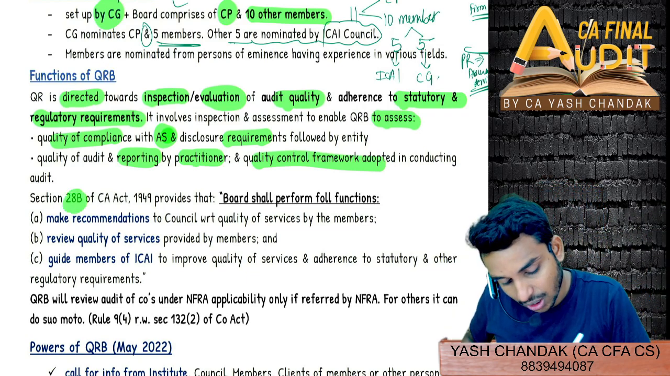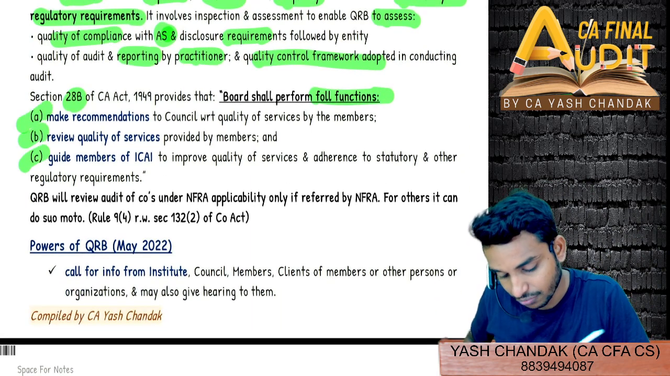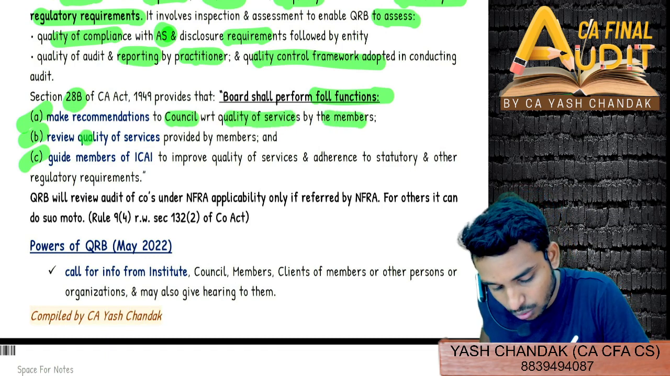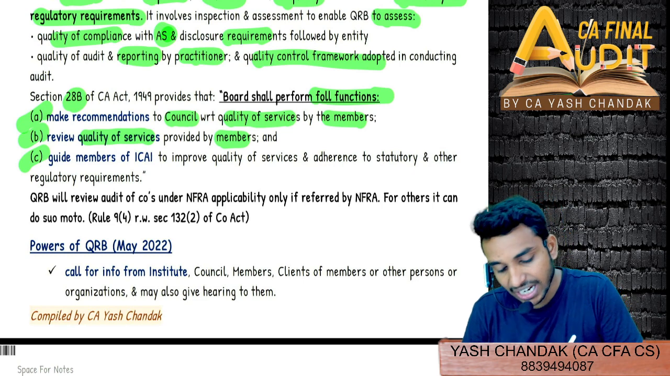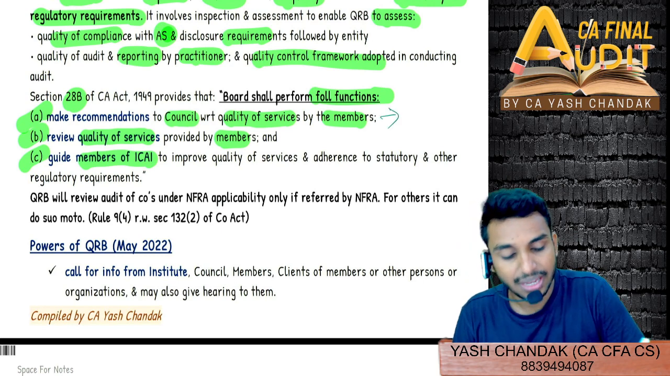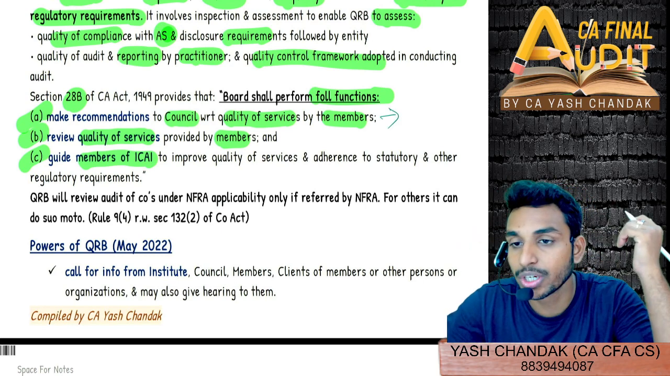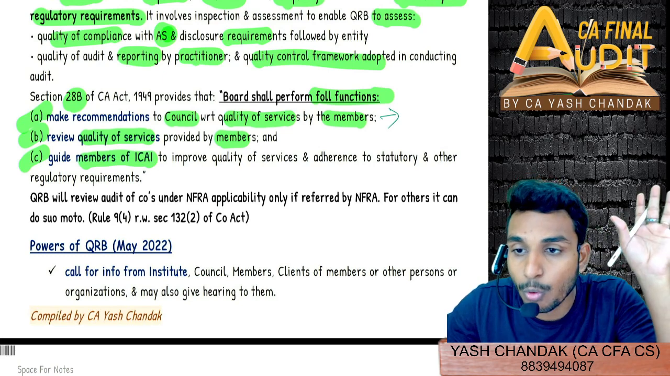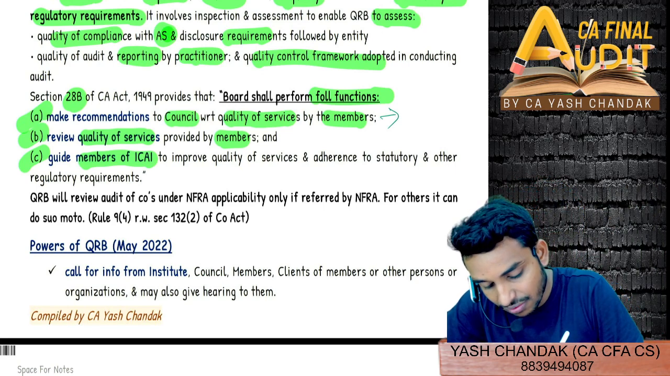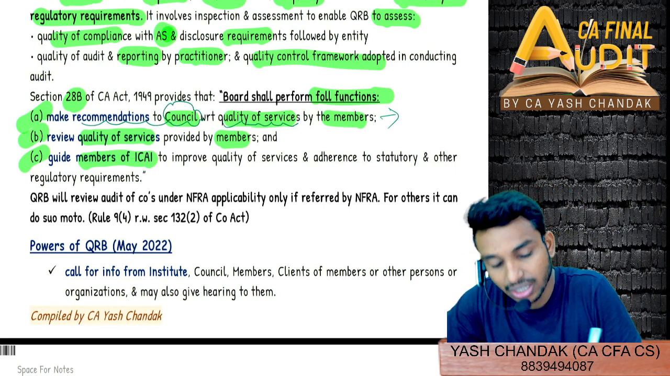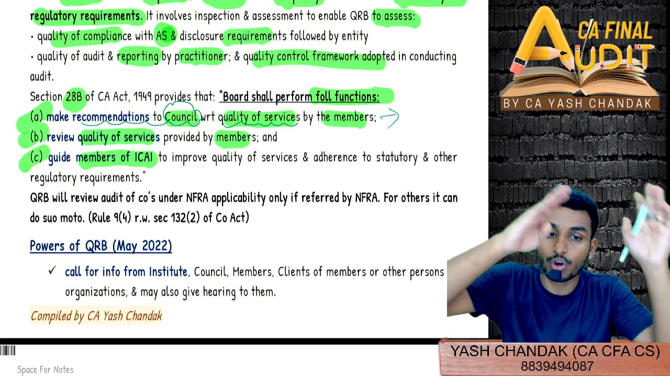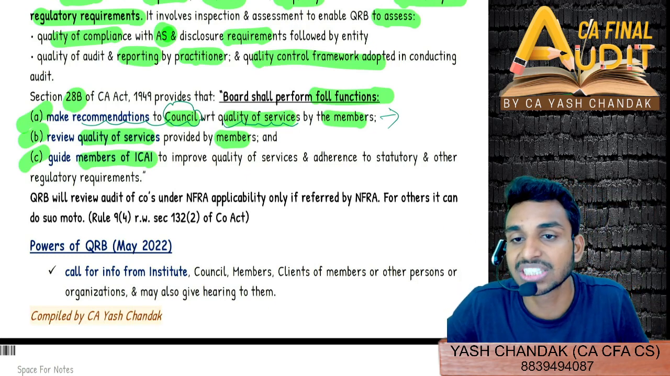And then Section 28B of the Chartered Accountants Act provides specifically that these functions have to be done. Which functions? Either we can recommend to the council with respect to quality of services by the members, or we can review the quality of services provided by the members and guide members of the ICAI to improve upon the same. That means what? Suppose I told you, right? Do you remember? If a modified audit opinion was to be issued, but the auditor has issued an unqualified opinion, the auditor has issued an unqualified report, but they should have issued a modified opinion. Then in that case, we will make a recommendation to the council for the quality of services rendered by the institute, and then the council will forward this to the disciplinary committee in order to take action against the auditor.